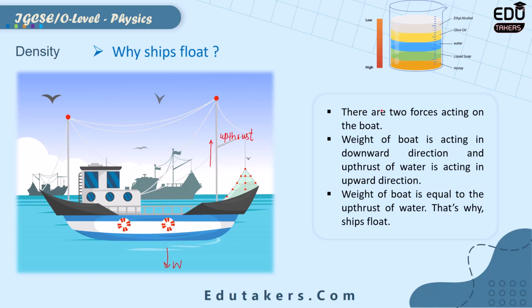It's given here. There are two forces acting on the boat. The weight of the boat is the first force, acting in the downward direction, while the second force is the upthrust of the water, acting in the upward direction. The weight of the boat is equal to the upthrust of the water. When this condition happens, the object will float. That's why the ships float.